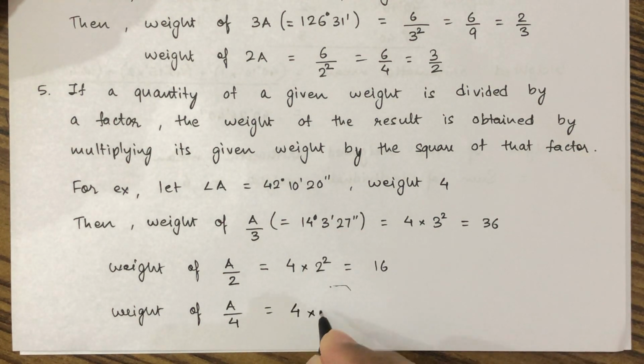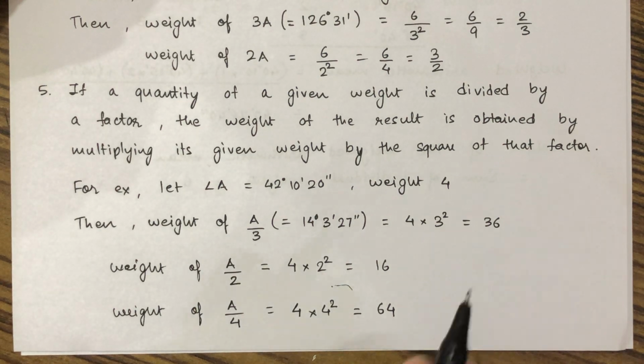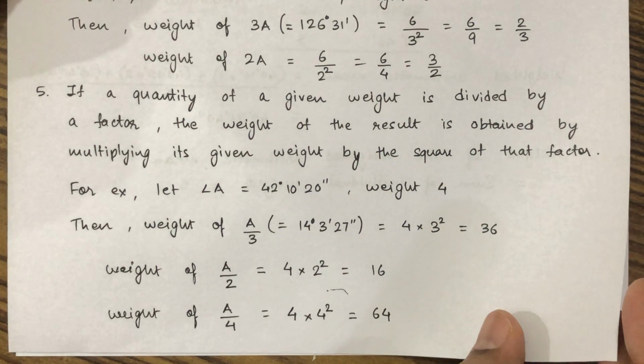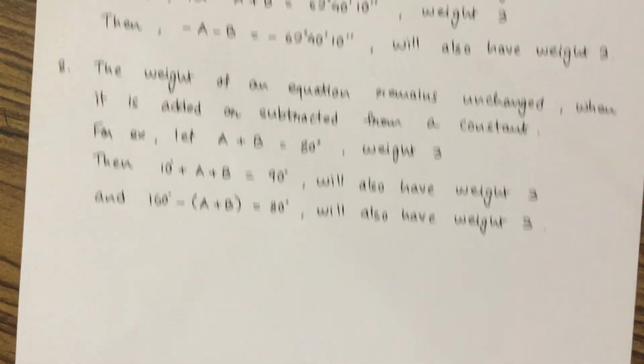Factor is 4, so 4 into 4 square, that will be 4 cube, and it will be equal to 64. Okay, so this is the fifth law. Let's move to the sixth law.